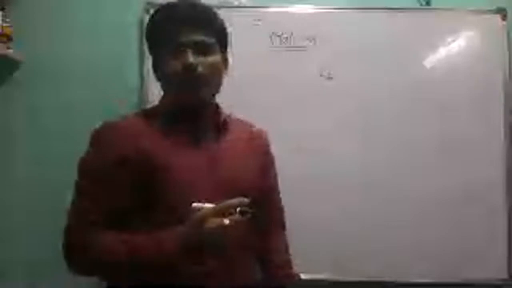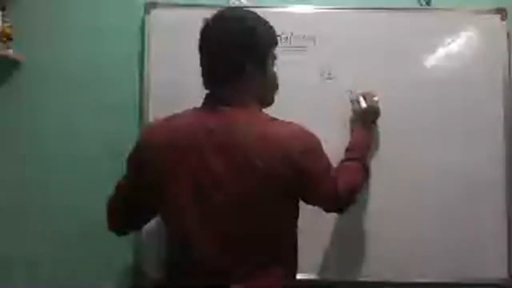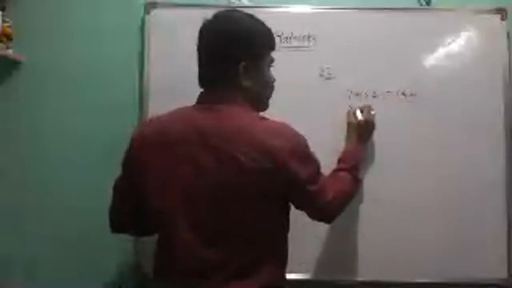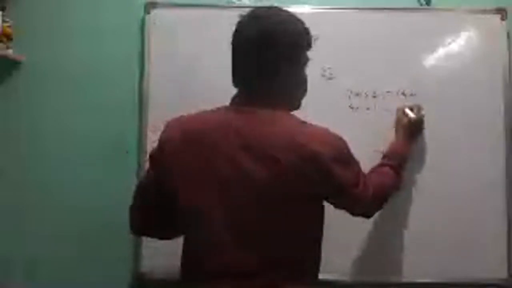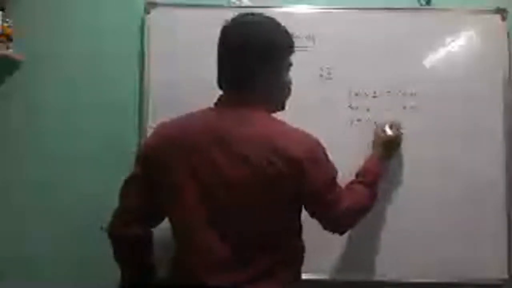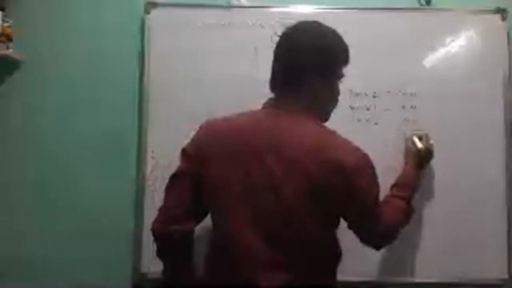In our blueprint, there are a total of 22 marks from this chapter: 7 marks, 2 questions, so total 14 marks; 4 marks, 1 question; and 2 marks, 2 questions, total 4 marks. So from this topic, the total marks are 22. This is the weightage for this topic.